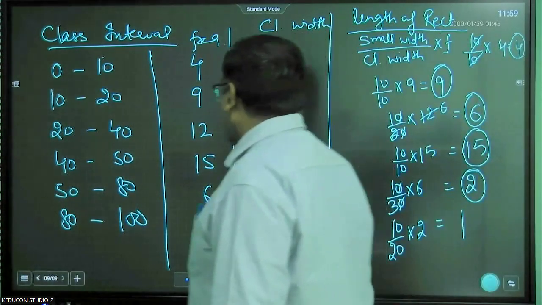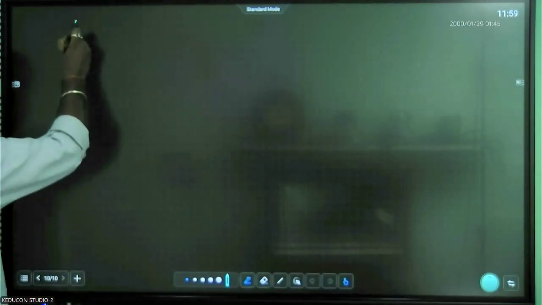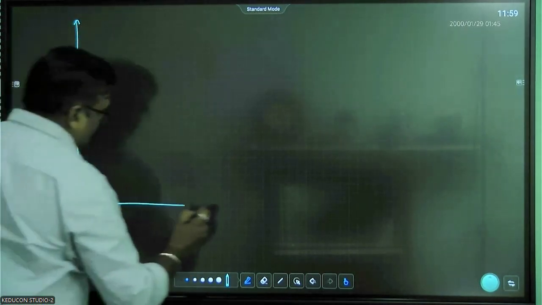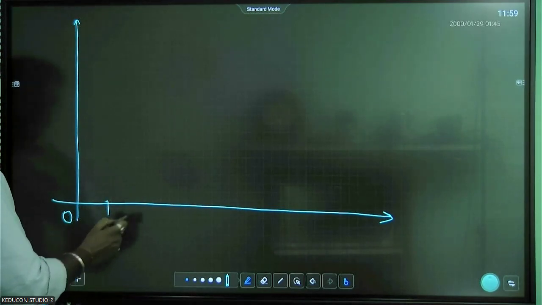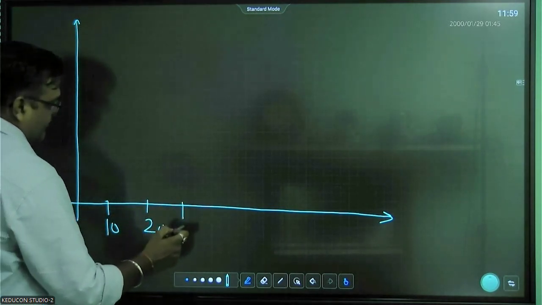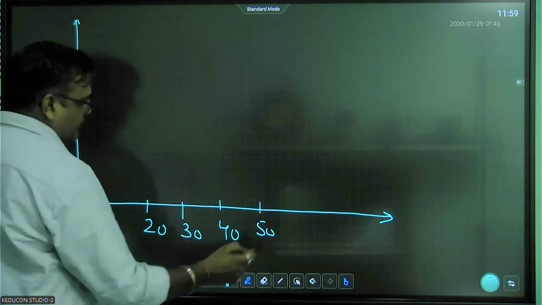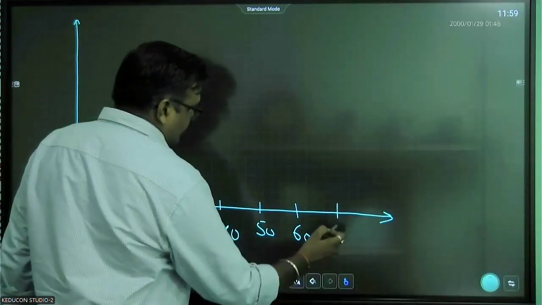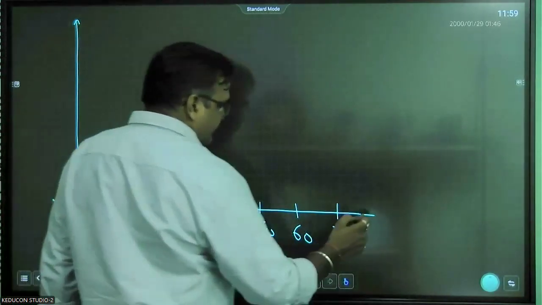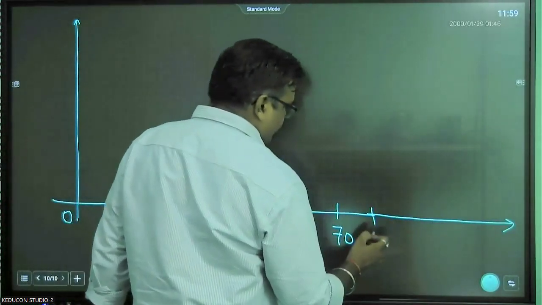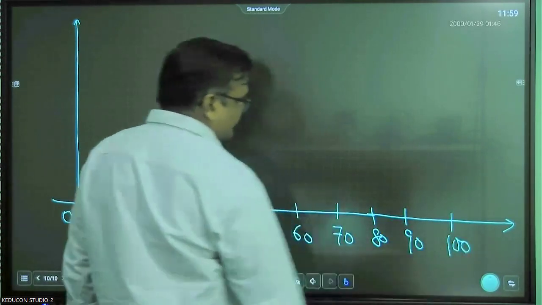So now how do we draw the graph? The class intervals start from 0, 10, 20, 30, 40, 50, 60, 70, 80, 90, right?